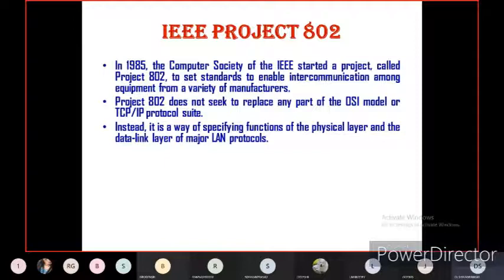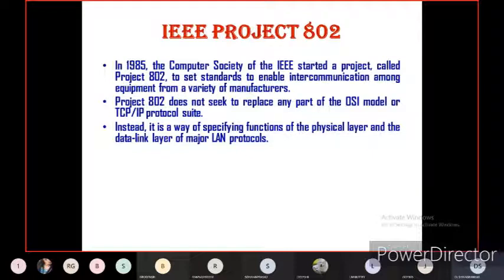Instead, it deals with very specific functions of the physical layer and the data link layer of major local area network protocols. So IEEE 802 is also a wired protocol, as I told you. Ethernet protocol is actually a wired local area network. So in the name of Ethernet, IEEE 802 is supporting the physical layer and the data link layer in the OSI model. In the OSI model, as I told you, there are 7 layers.